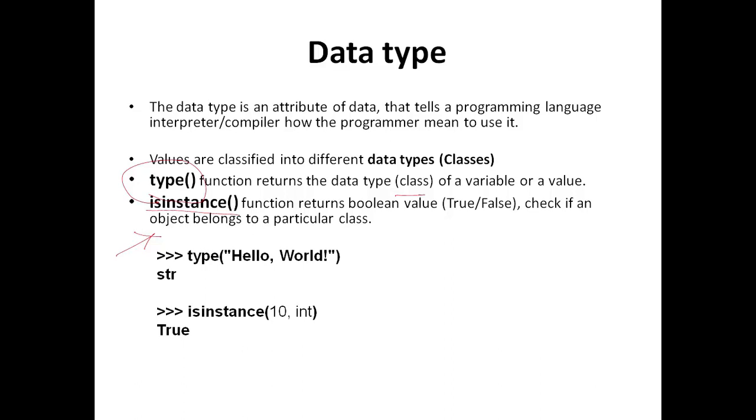So let's take an example. Here I have written the string hello world, and if I check its type, it is given as str, that is string. Again I have written an example using the isinstance function, and I have passed two arguments. The first is the variable and the second is a class. So I am checking whether 10 belongs to the integer class or not. It returns true because 10 is an integer value.